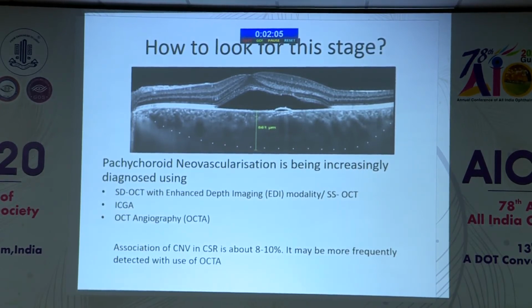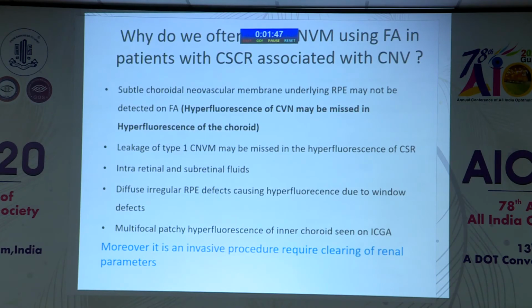Once we have the suspicion of pachychoroid biomarkers, to confirm it we do ICG angiography, if we have access to it. And nowadays, more commonly, we have OCT angiography. With the advent of OCTA, the detection of CNVMs in these CSR patients has really increased.